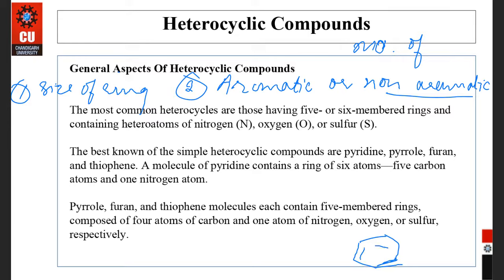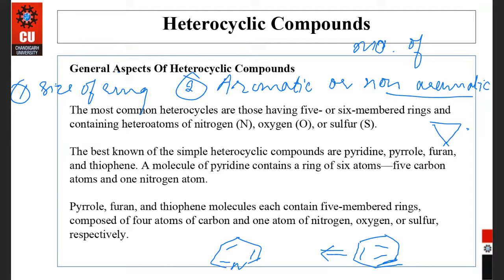Here 6 carbons are there, toluene is also aromatic. If one of the carbons is replaced by any other heteroatom and aromaticity remains as it is, it is an aromatic heterocyclic compound. Like cyclopropane, it is not aromatic.